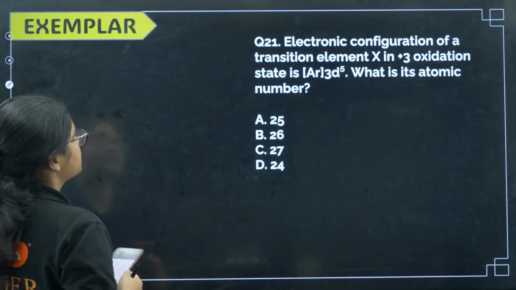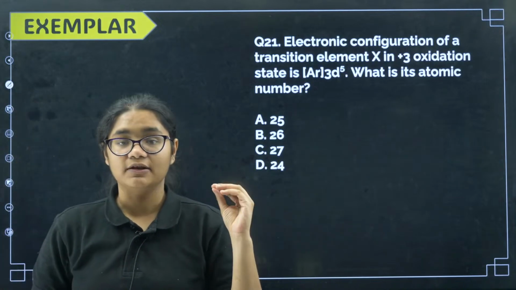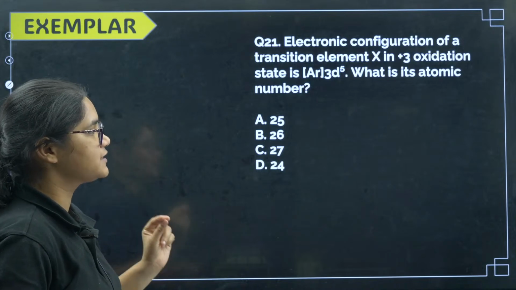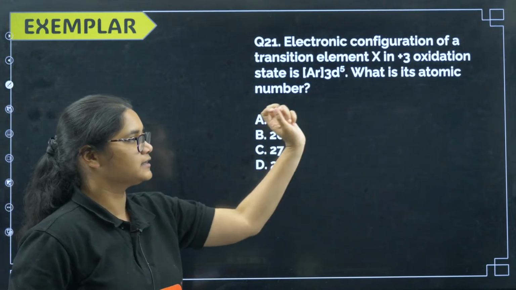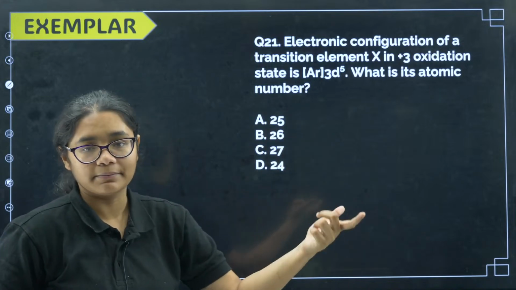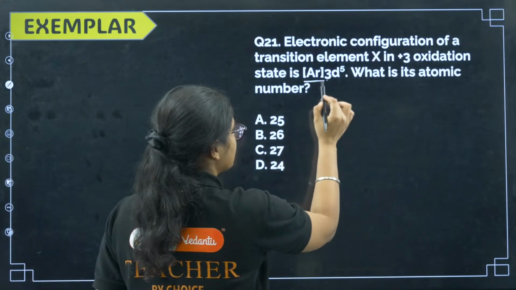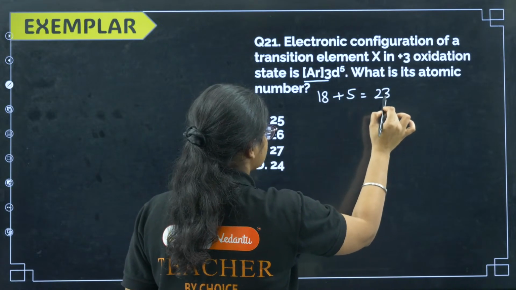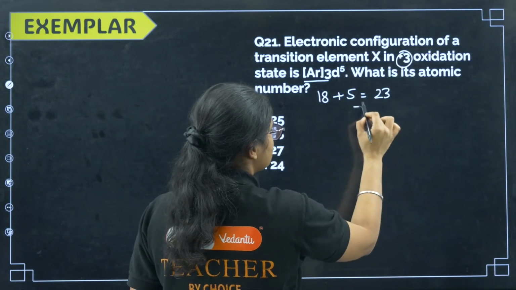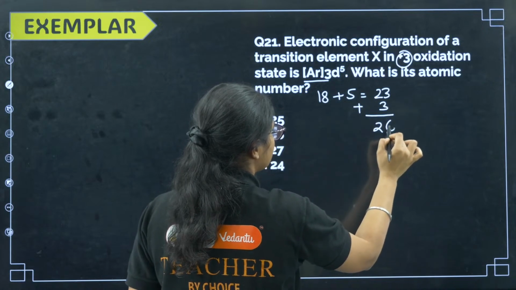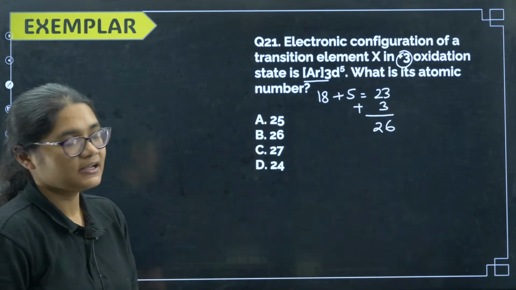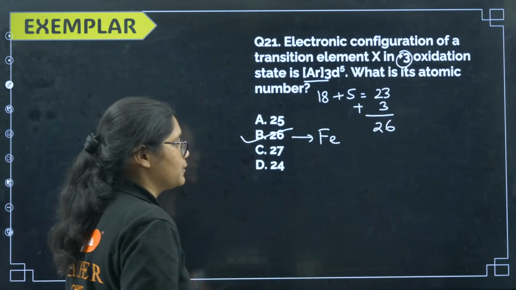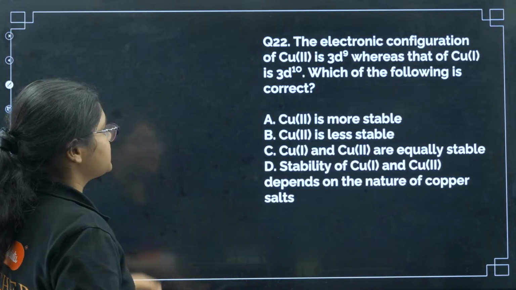Okay, next, question number 21. These questions I have taken from exemplar questions. The electronic configuration of a transition element X in +3 oxidation state is given. What is its atomic number? If you see here, argon has 18 electrons plus 5, 23 electrons. +3 oxidation means 3 electrons have been lost, so I will add 3 electrons, so it is 26. So the correct answer here is option number B. Which element is this? Iron. Okay.